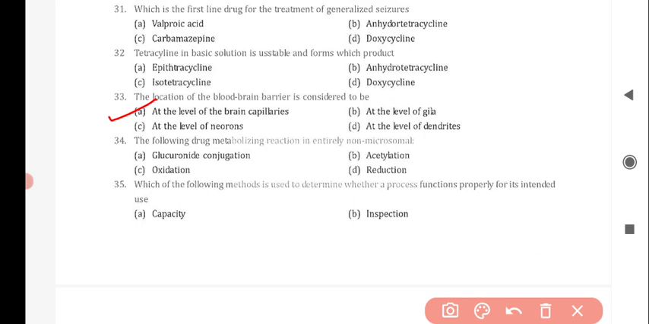Next question is which of the following drug metabolizing reactions is extramicrosomal, and the correct answer is option B, that is acetylation. Next question is which of the following methods is used to determine whether a process functions properly for its intended use?